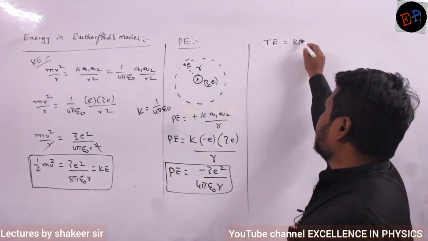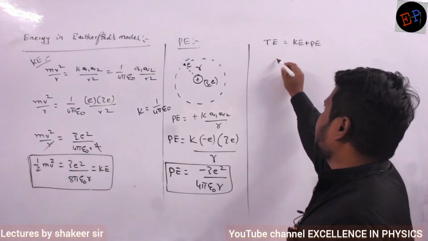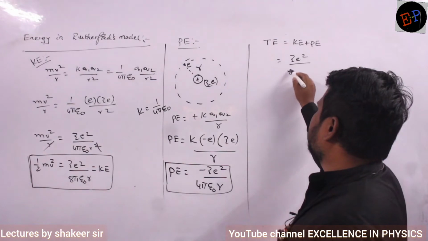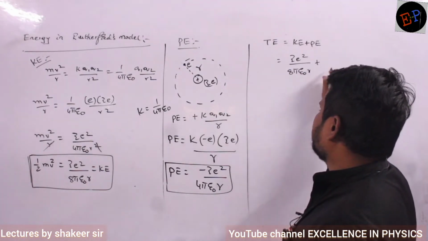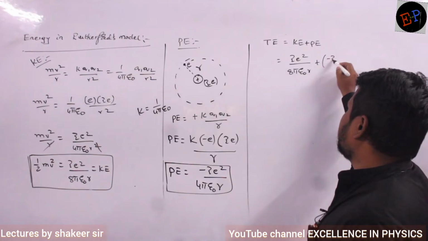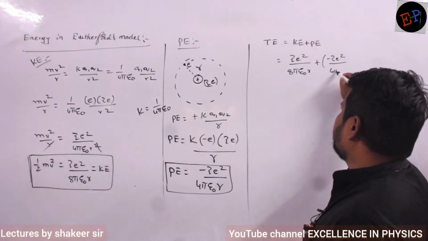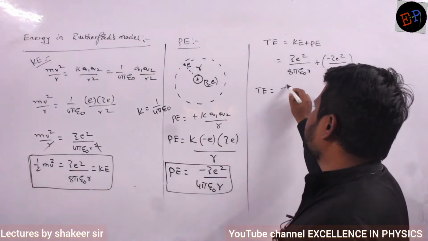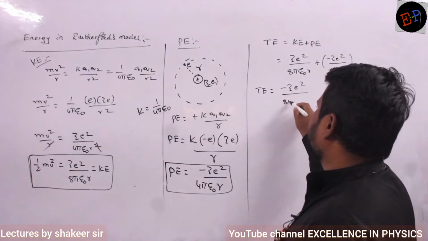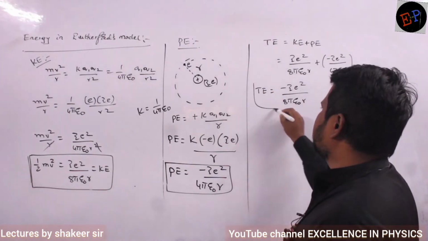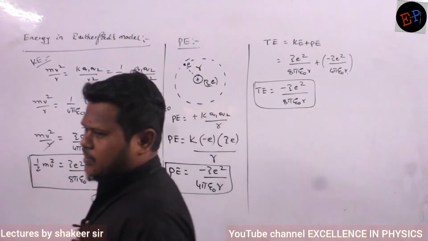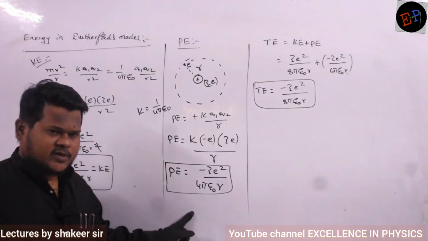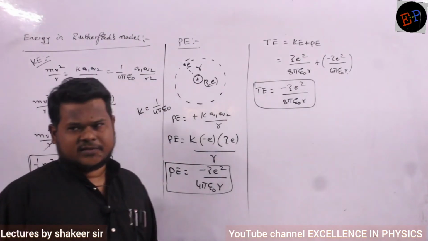It is the sum of kinetic energy plus potential energy. Kinetic energy is Ze square divided by 8 pi epsilon naught into r. And potential energy is minus Ze square divided by 4 pi epsilon naught into r. Okay? So if I do this total calculation, what I will get is minus Ze square divided by 8 pi epsilon naught into r. So this is the equation which I will get. Are you able to understand? So equation of kinetic energy, equation of potential energy, equation of total energy.